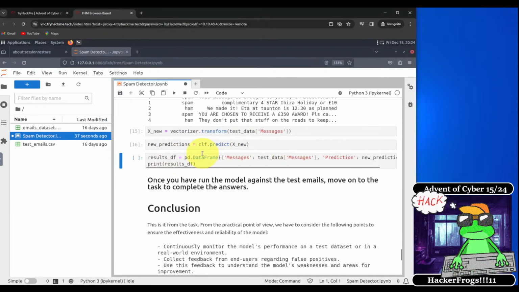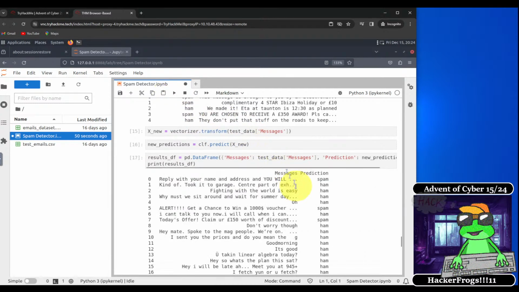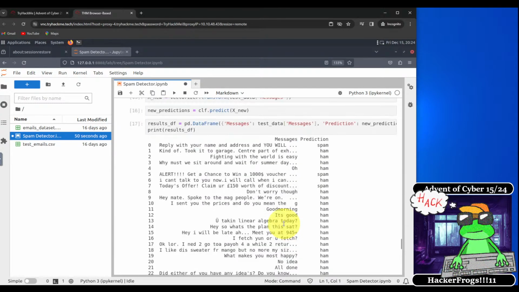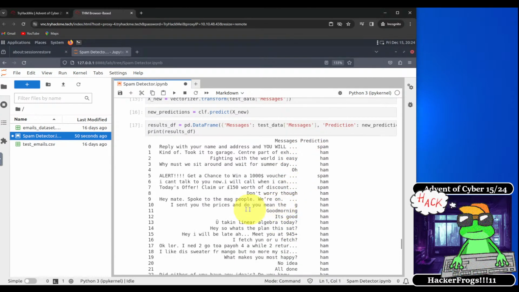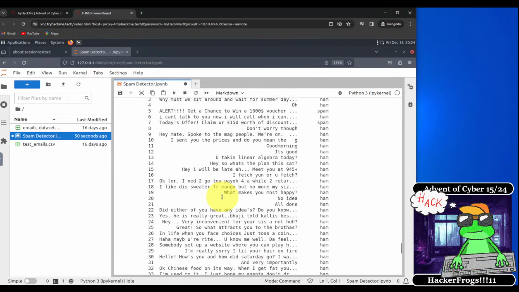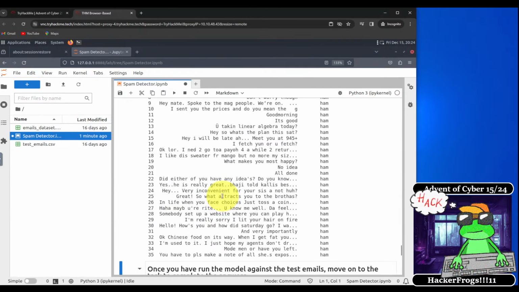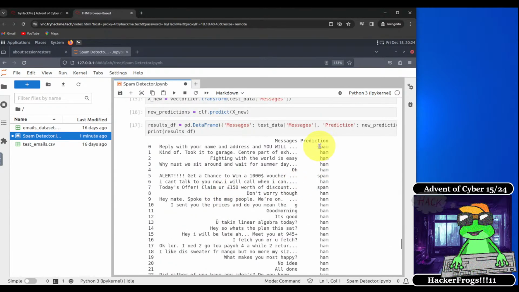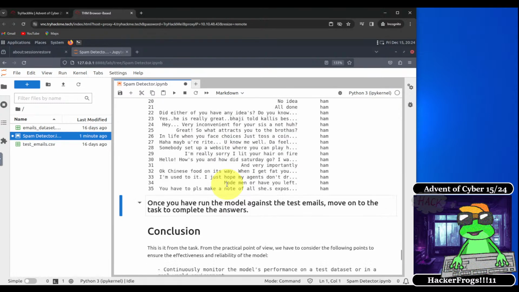And then we're going to get a data frame that shows us whether or not these messages have been flagged as spam or ham. Okay, so we see here that the prediction was that of this list of messages, most of these have been flagged as ham, and 1, 2, 3 of these messages have been flagged as spam. Once you have run the model against the test emails, move on to the task to complete your answers.